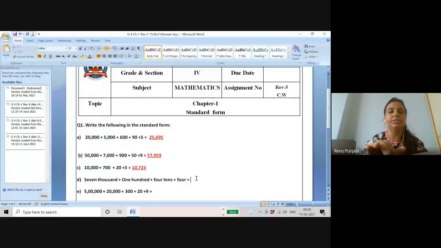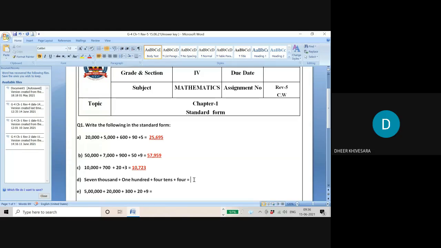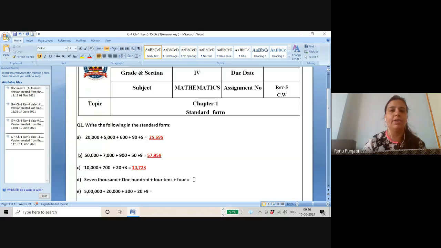Next is 7,000, 100, 4 tens plus 4. You will get this type of expanded form also. So if this is the form and a plus sign is written in between, it means it's an expanded form, and you need to write it into the standard form, means the short form. This answer will be given by Dheer Kansara. Dheer, can you tell me how I will write the answer of this one?